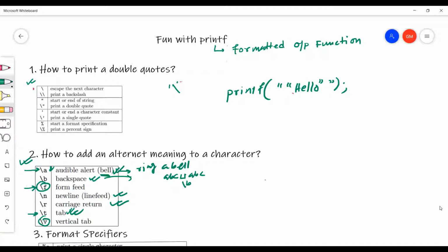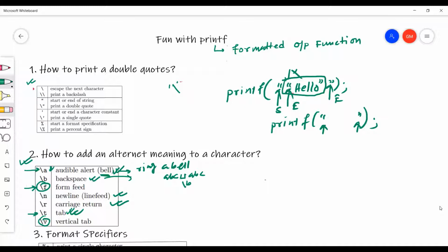You want to print hello with the quotes, but I hope you remember that I told you a few minutes back that the syntax of printf requires a double quote. So it will be considered a start of string marker and an end of string marker. It will be considered a start and an end, but actually this is not the end. This is the end.